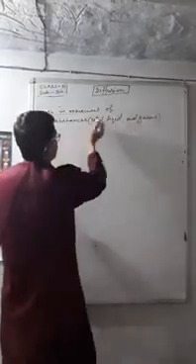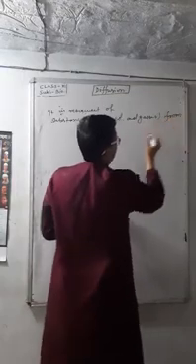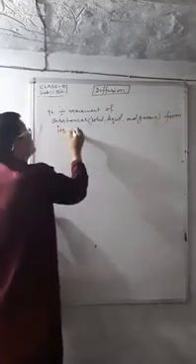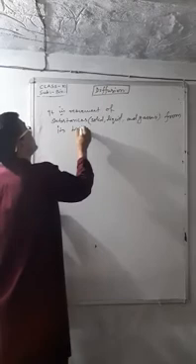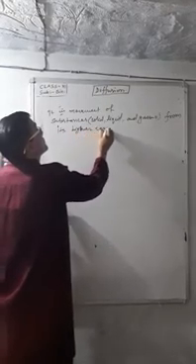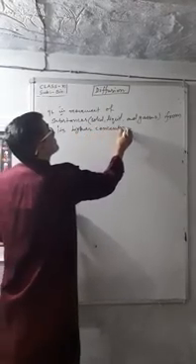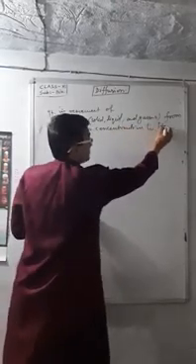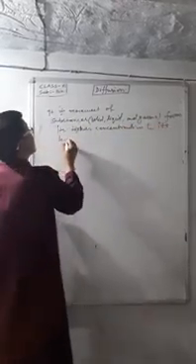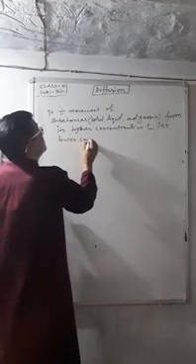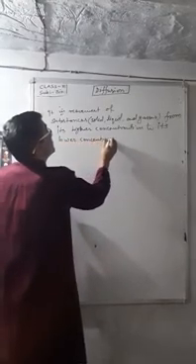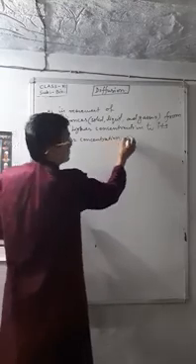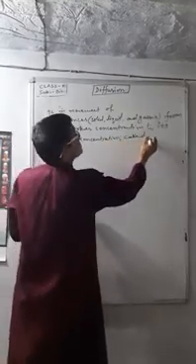So it is the movement of substances, solid, liquid, gases, from its higher concentration to its lower concentration, called diffusion.